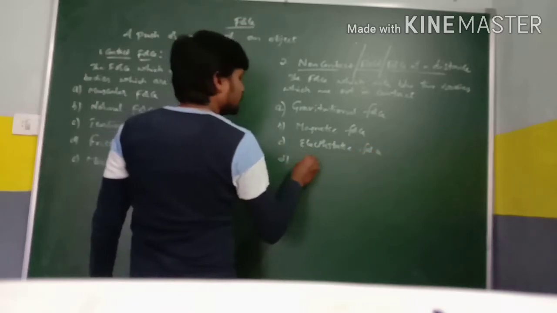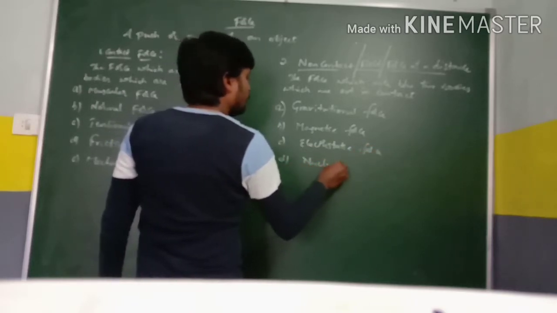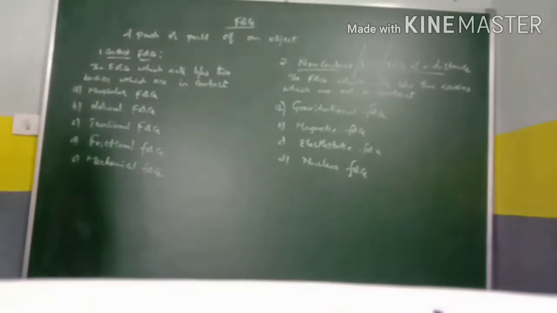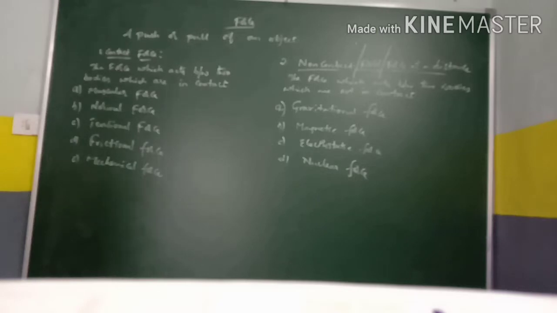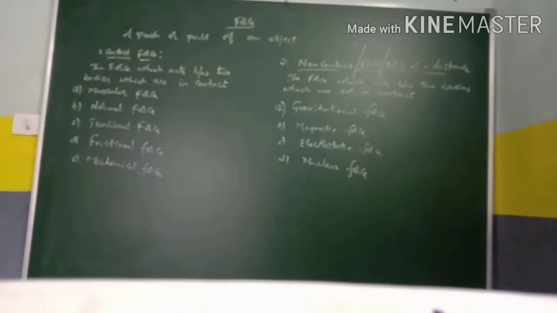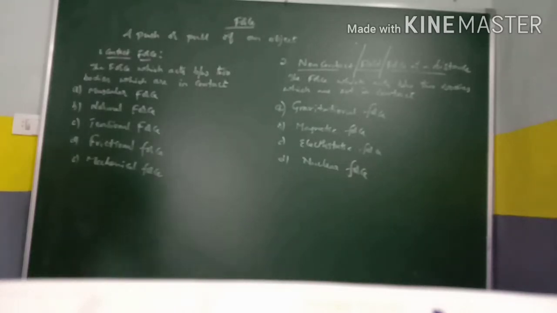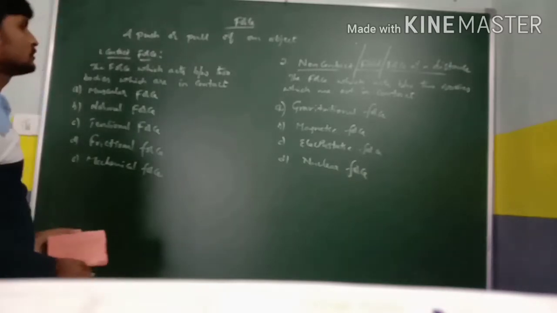And last one is nuclear force. So these are the examples given under the category of contact force and non-contact force. I will explain each and every example, which are very important in our topic, force.